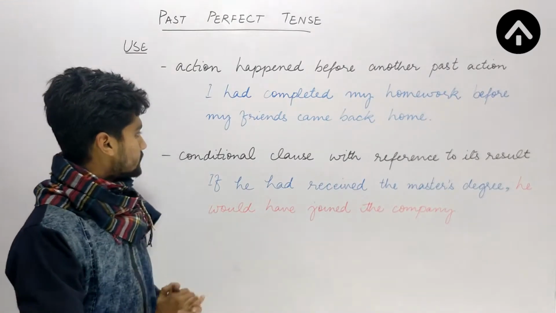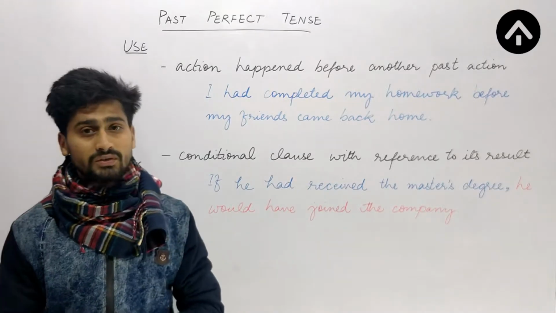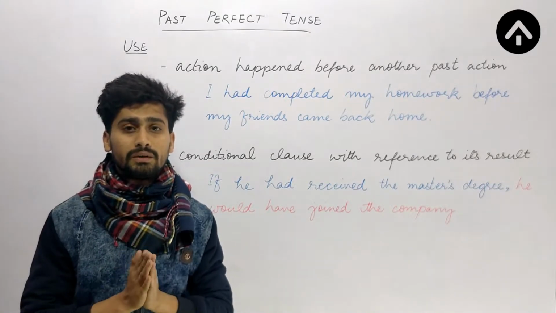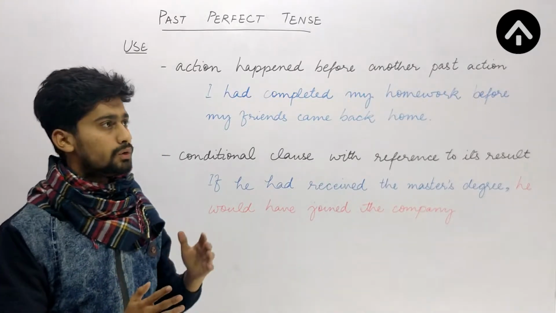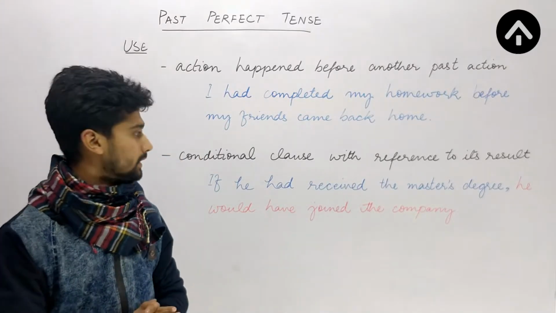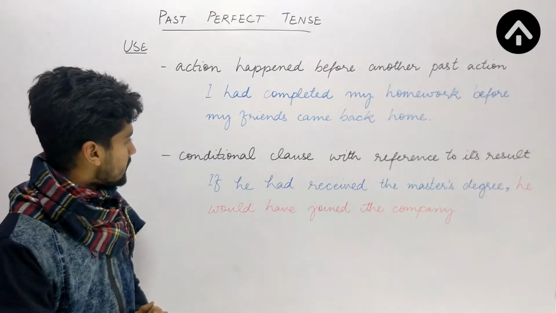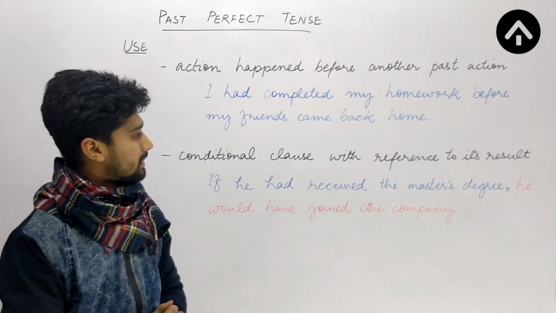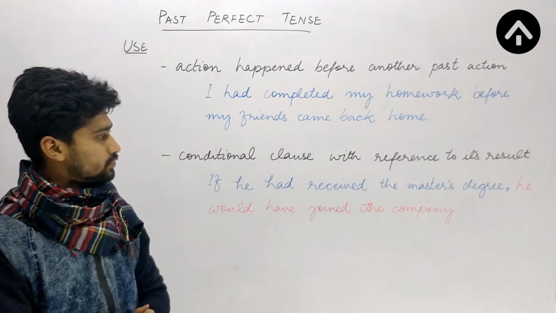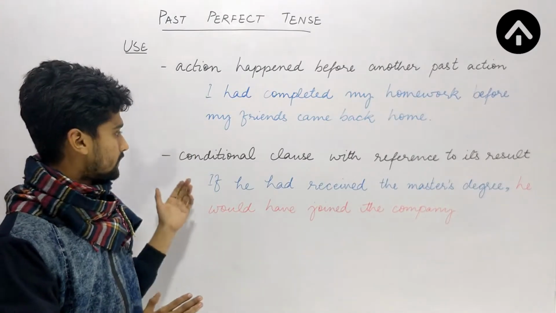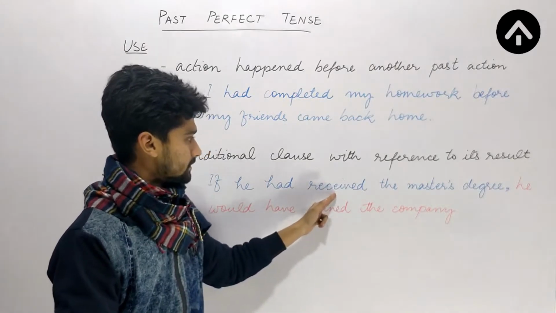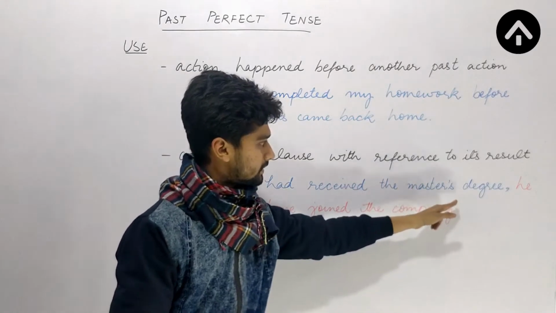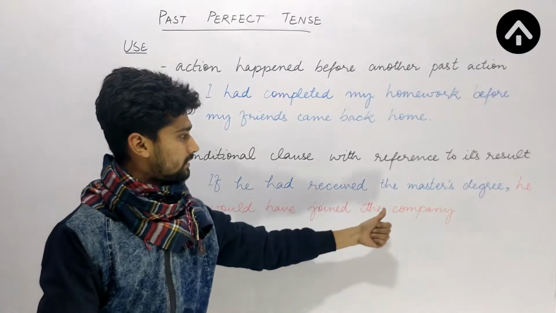Next use is conditional clause with reference to its result. Whenever we have a condition and we have a focus on its result also, we take help of past perfect tense. So the example is, if he had received the master's degree, he would have joined the company. Just focus on the first part of the sentence. If he had received the master's degree, he would have joined the company.